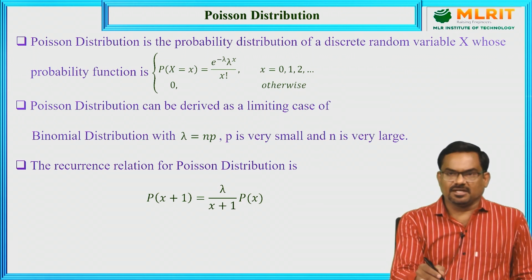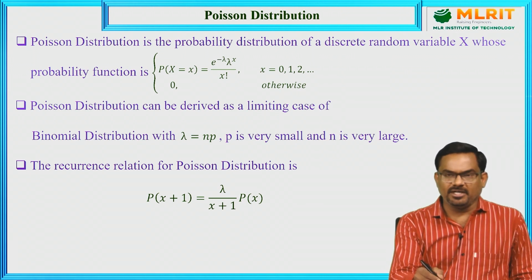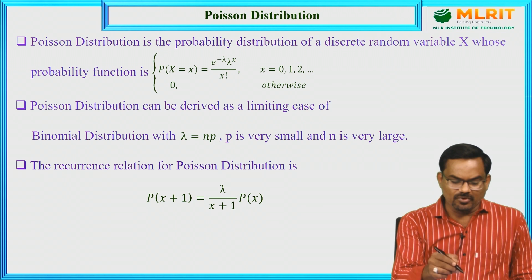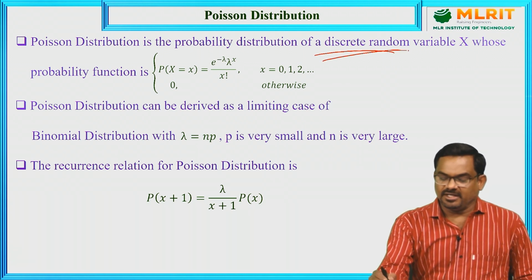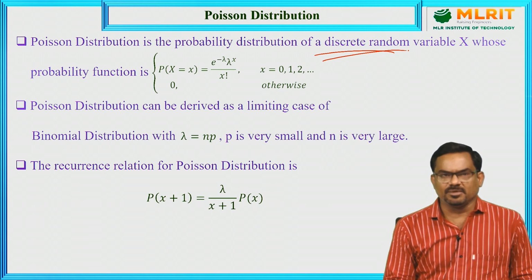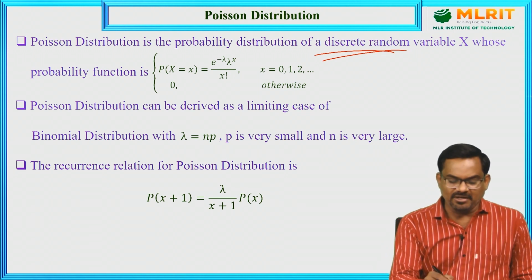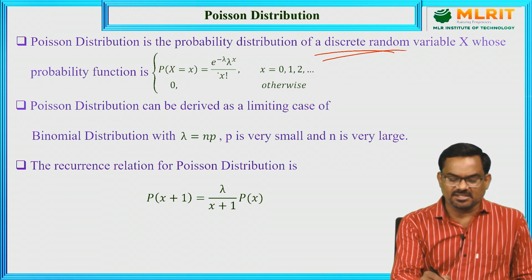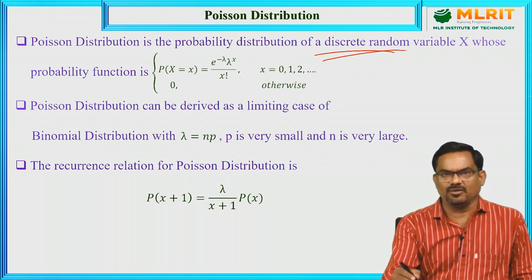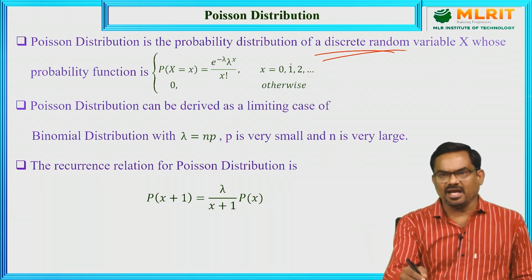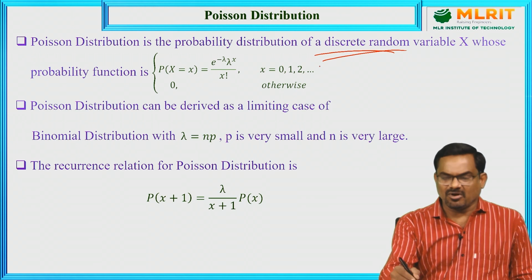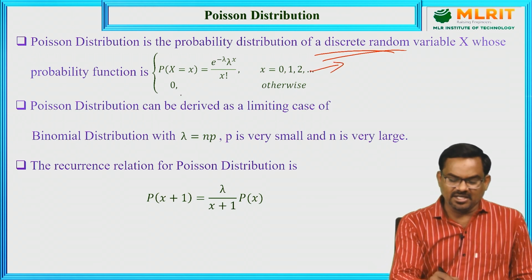Since we have the formula to find the probability, we can now define the Poisson distribution. It is the distribution of a discrete random variable capital X, which has the probability function: probability of x successes is e power minus lambda, lambda power x by x factorial, when x takes the values 0, 1, 2 and so on up to infinity, that is, a very large value, and 0 otherwise.